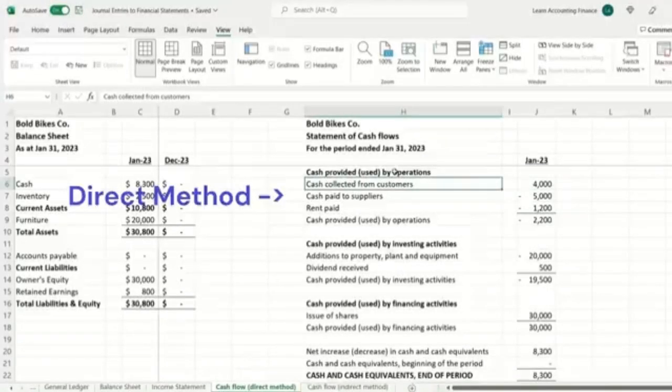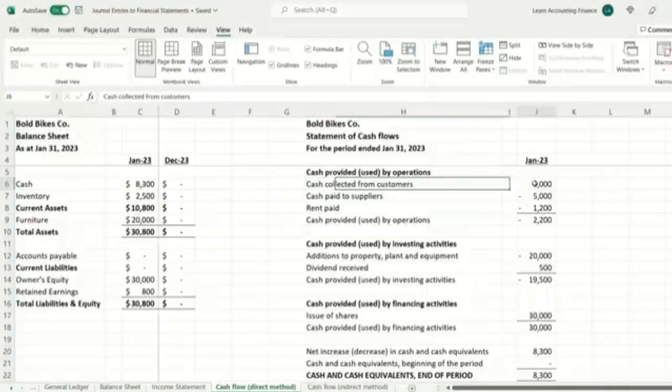If you look at cash used by operations, we know cash collected from customers is an operating activity, the normal business operations. We know that we had sales of 4,000 and all of that money was received in cash, so we have cash collected of 4,000. Cash paid to suppliers: when the company purchased 10 bicycles, it ultimately paid $5,000 in the month of January, so that's a negative amount or a cash outflow. Similarly, the company also paid rent of $1,200, and that's pretty much it for the cash flow from operations. These are the three operating activities which impacted cash flow, and there's the net total of negative $2,200.